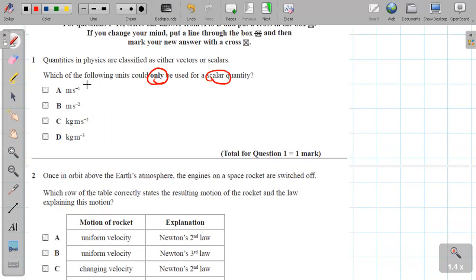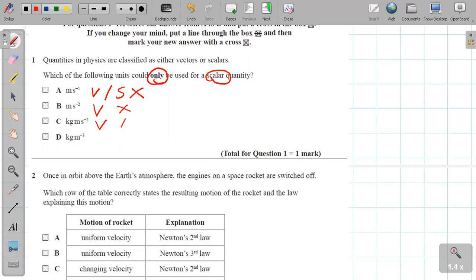Right, ms minus 1 can be velocity or speed, so it can be either a vector or a scalar quantity, so I have to remove it. The next one is acceleration. It's definitely a vector quantity, remove. And the next one is force. Force is definitely a vector, remove.